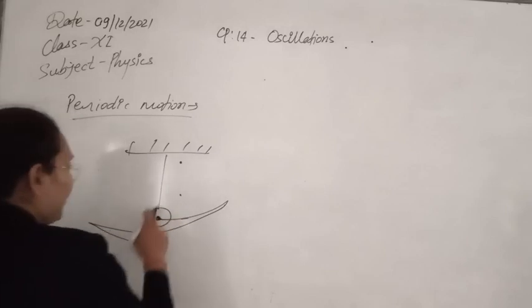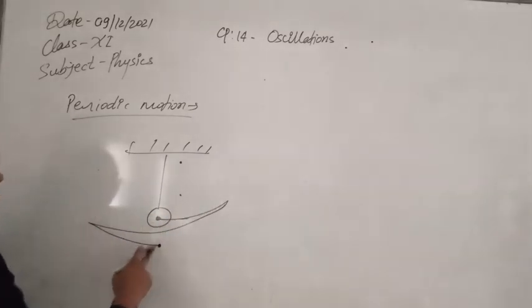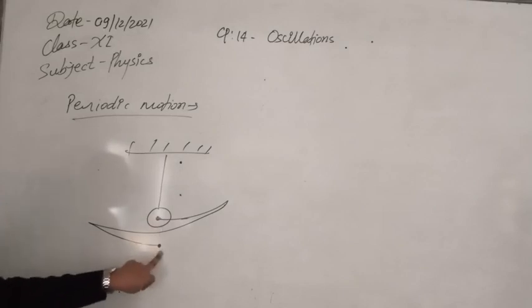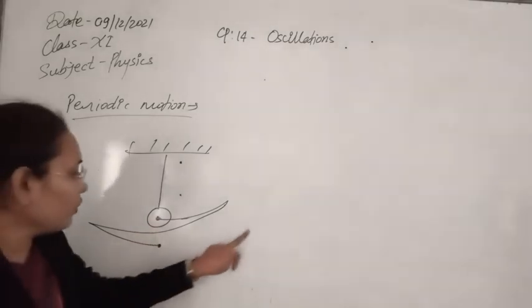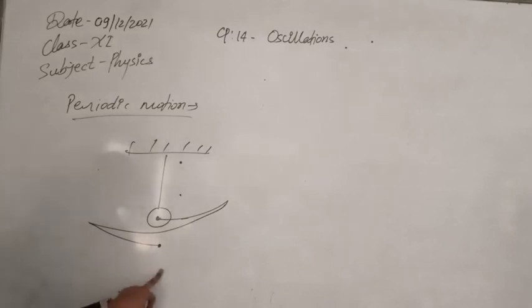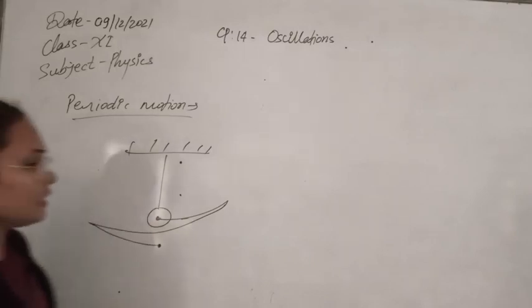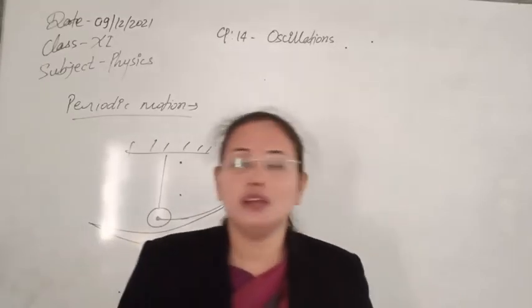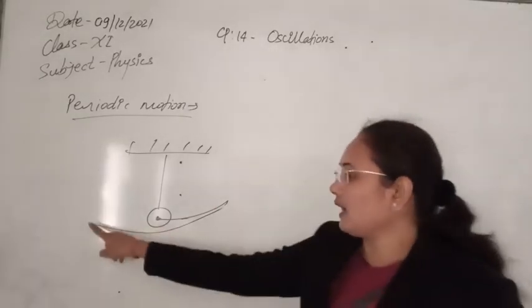Whenever it completes one oscillation, it comes to its initial condition. Now again it will go here, again it will come here. So you can see it continually comes to its initial position after a certain interval of time.